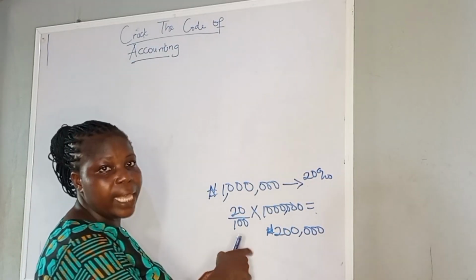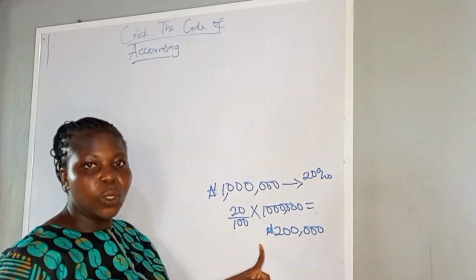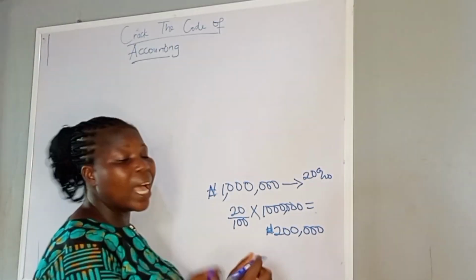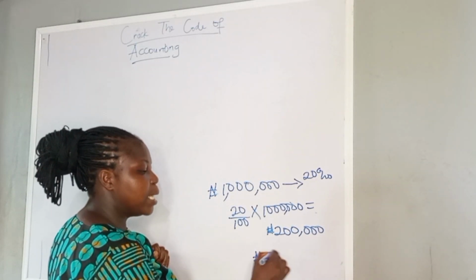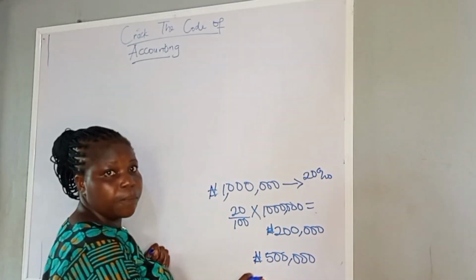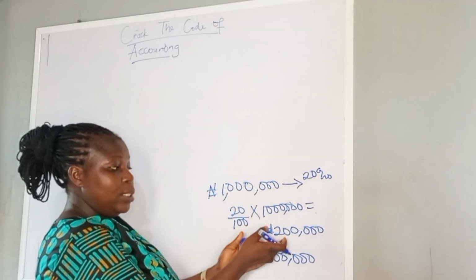From this example, you can see that this 200,000 naira is not up to the maximum amount, which is 500,000 naira, provided by the relief, which means that you can deduct this 200,000.